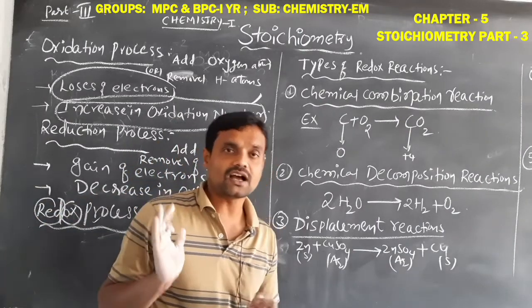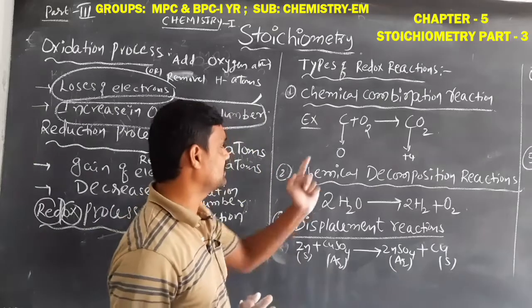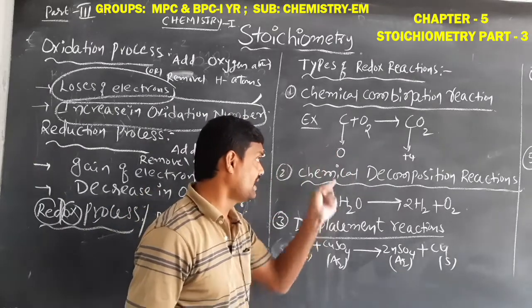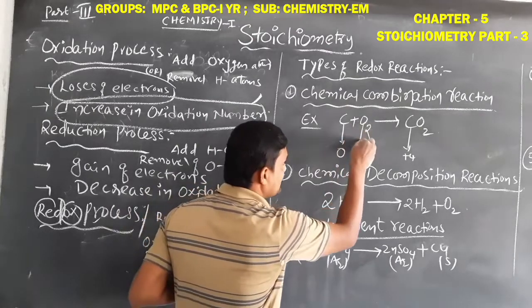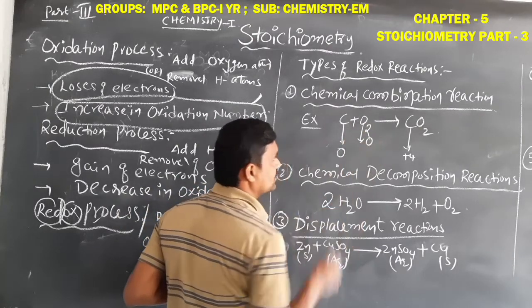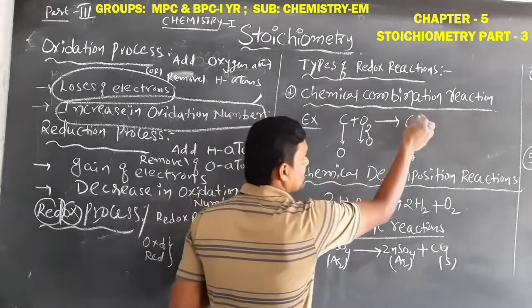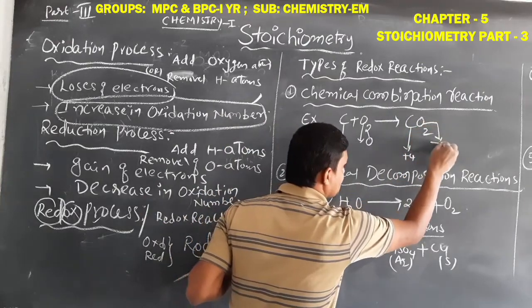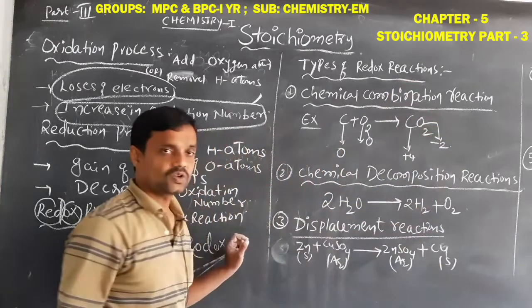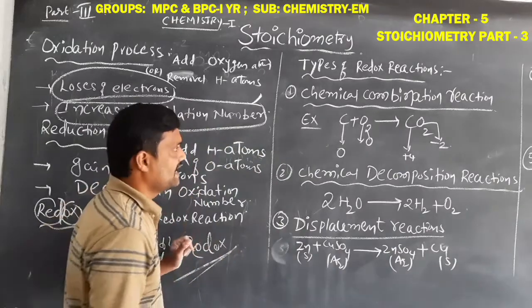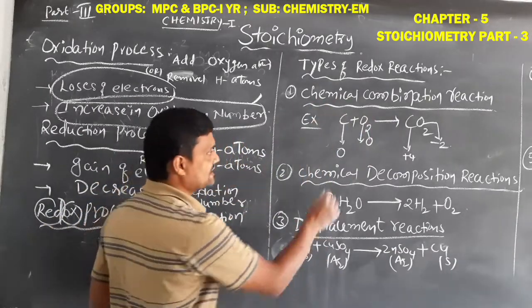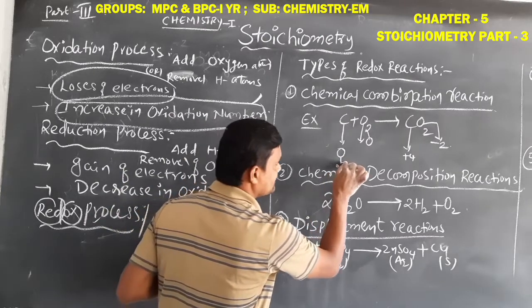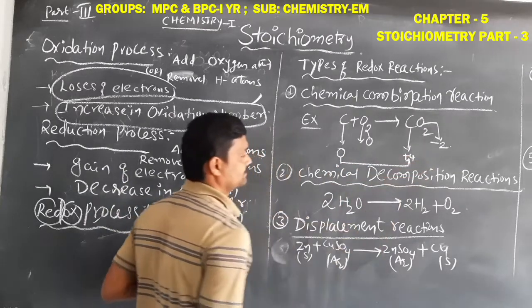How can we find out the oxidation number? In the same way, we should find that the oxidation number of carbon in CO2 is +4. Then in O2, the oxygen oxidation number is 0, but in CO2 the oxygen oxidation number is -2. Okay students, then here carbon is converted to carbon dioxide, meaning its oxidation number changes from 0 to +4.